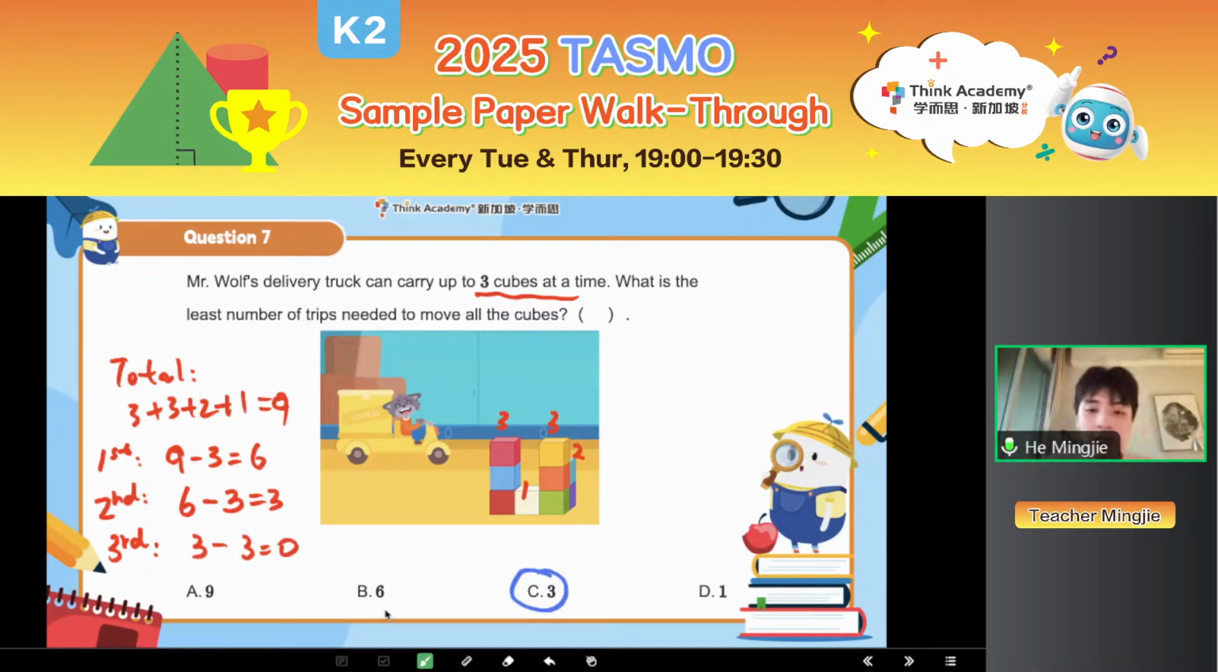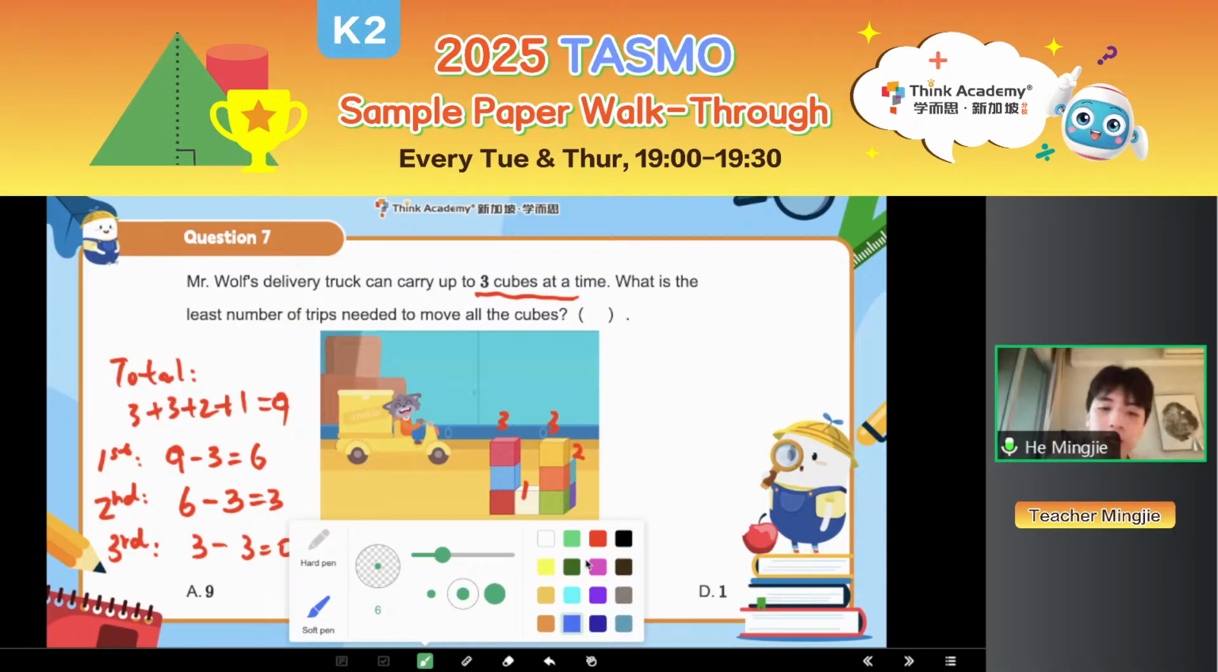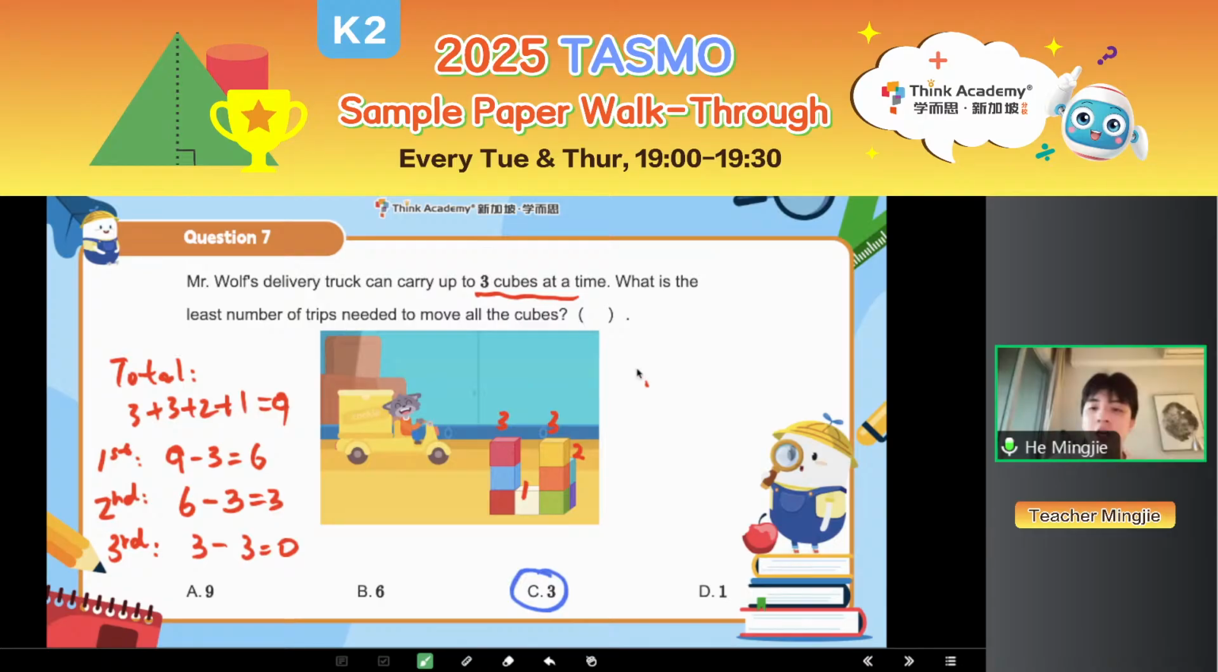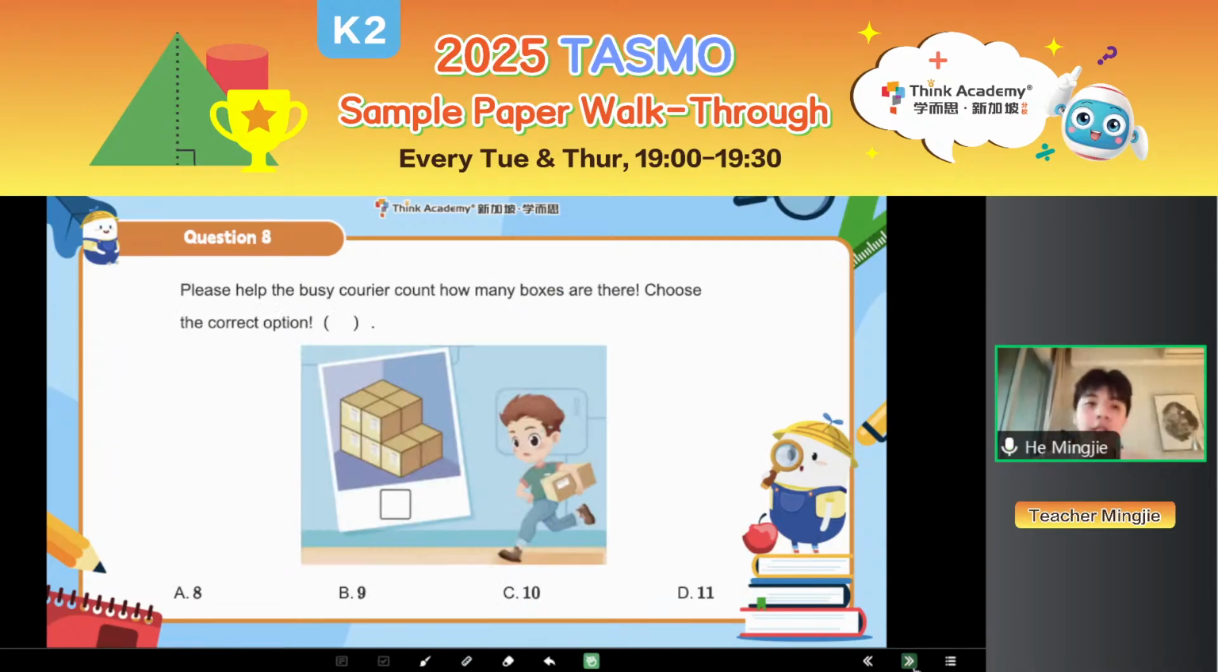Or if you have learned division already and you don't want to do continuous minusing, you can just use 9 cubes, and each time you can deliver 3 cubes. So 9 divided by 3 equals 3 also works. If you learned division, you can do it this way. But if you didn't, you can use minus to help you. Every time you take away 3 cubes. Second time, you take away 3 cubes. Third time, you take away 3 cubes. You can also get the answer. Okay, very good. Then what about the next one?